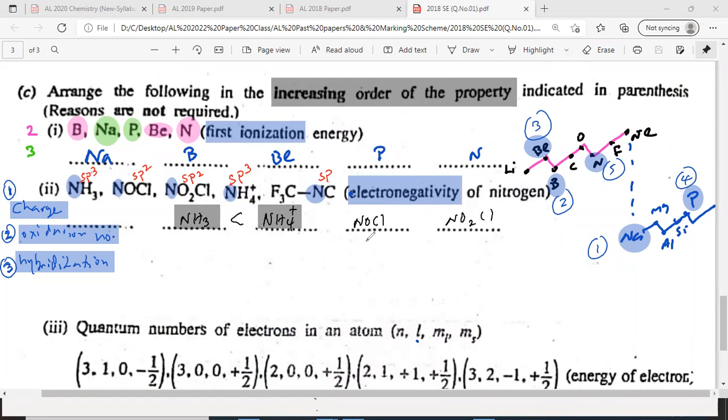NO2Cl. Why does the oxidation number matter here? You can check the oxidation number quickly if you want. In NOCl, nitrogen is more positive. In NO2Cl, nitrogen is more positive than in NOCl, because of the more electronegative atoms, chlorine and oxygen. Therefore, it's always this way.